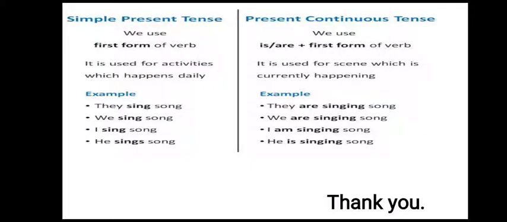Now here is the comparison for you, dear students, so you can understand what simple present tense and present continuous tense mean. We use the first form of the verb in simple present tense, but in present continuous tense we use the ing form of the verb.